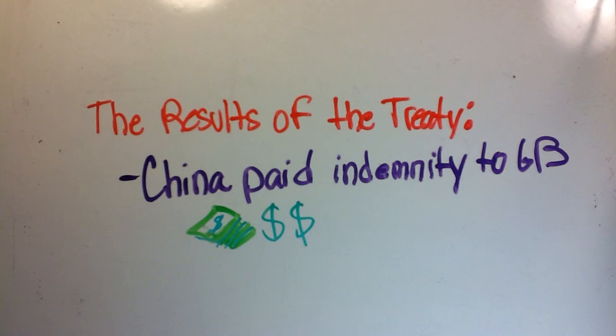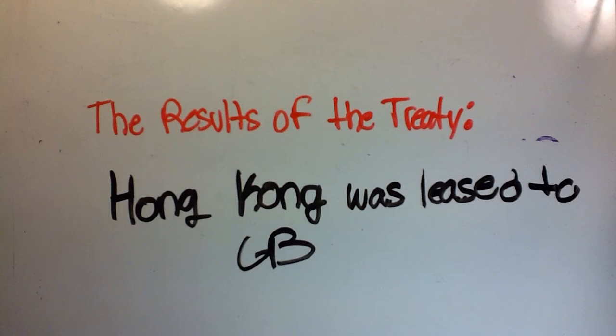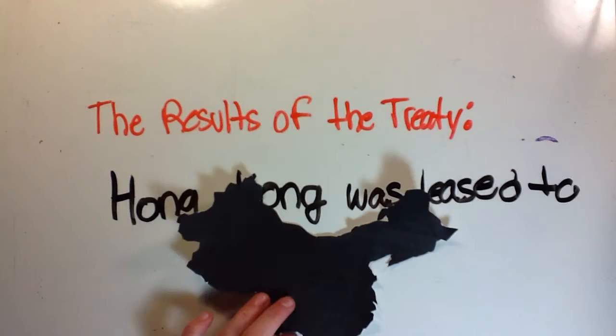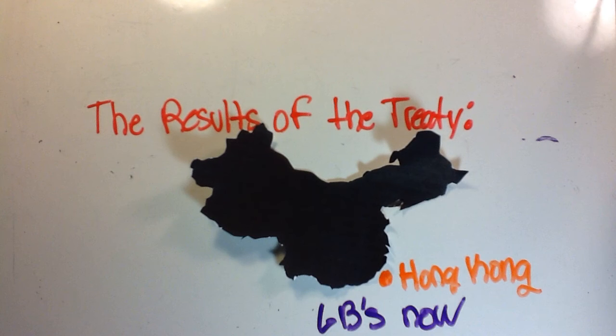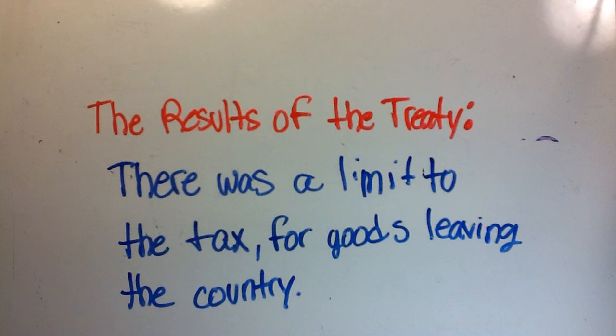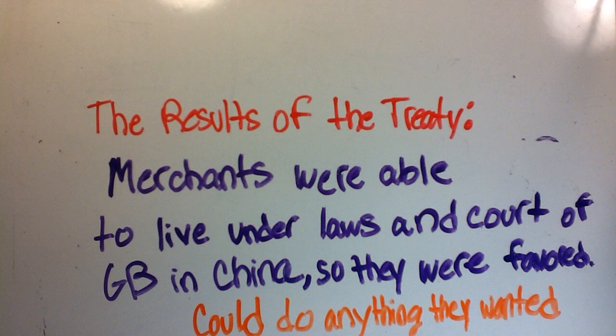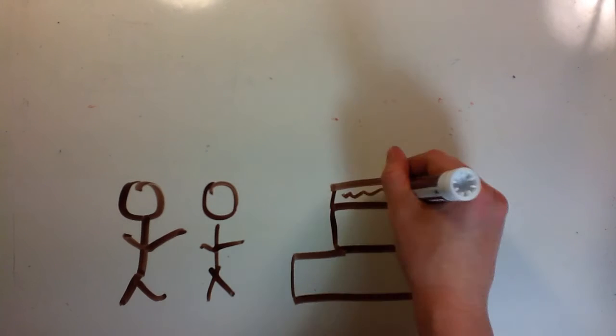China paid indemnity to Great Britain for causing the war, similar to how Germany did it for World War II. The emperors of the Chinese government agreed to lease an area of Hong Kong to Great Britain. The Chinese promised to limit the taxation of any goods leaving their country to 5%, and the extraterritorial right to live under the British's own laws and be tried by their own court, and so the British court would favor the British, and they could basically get away with anything they wanted.